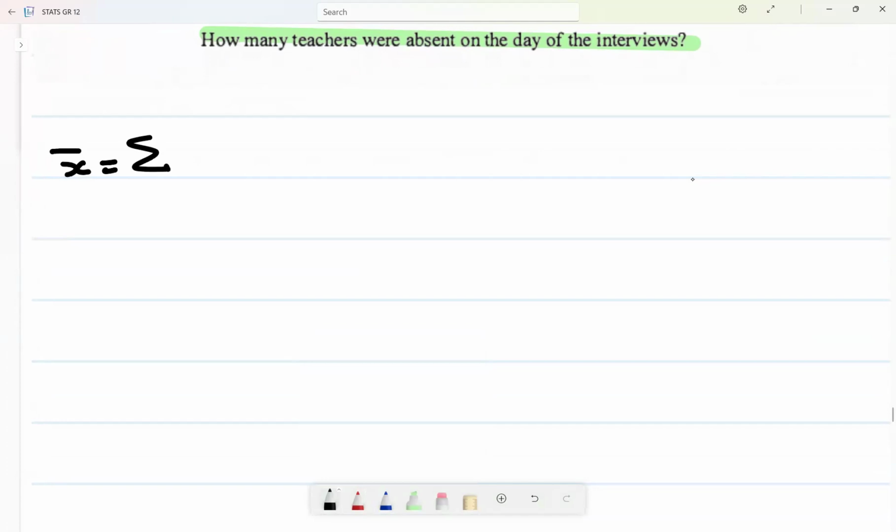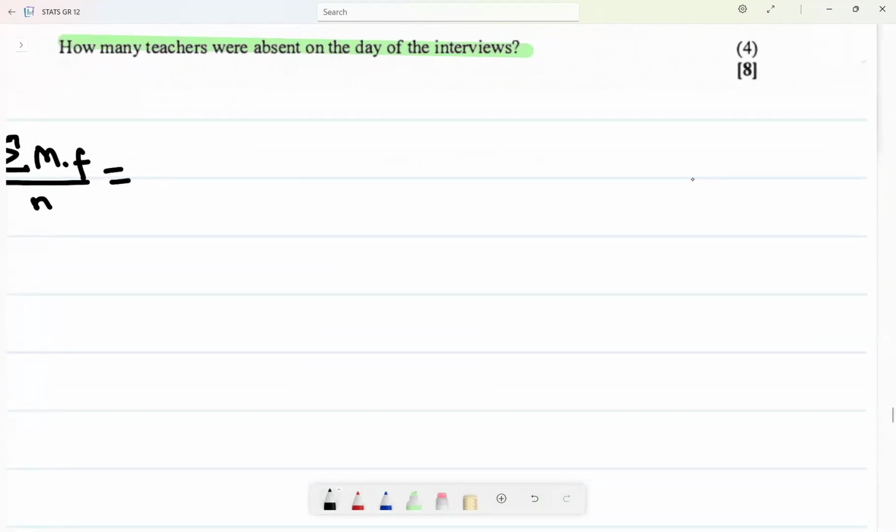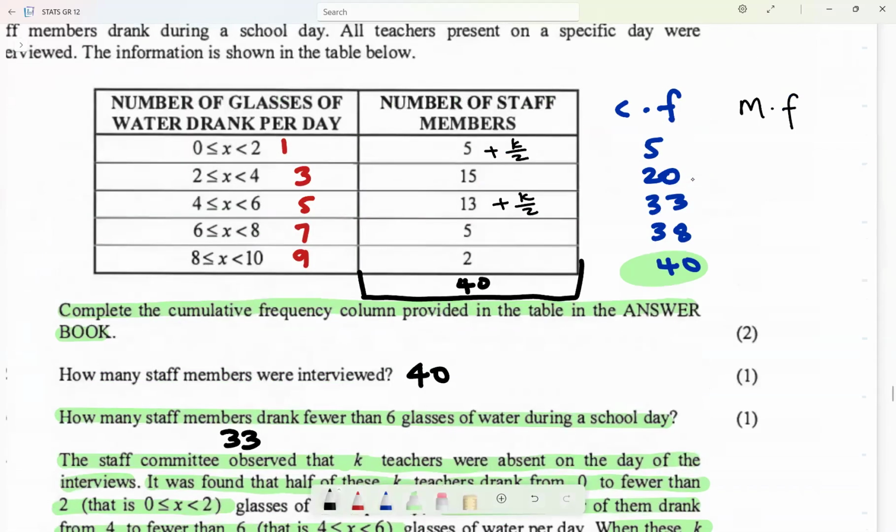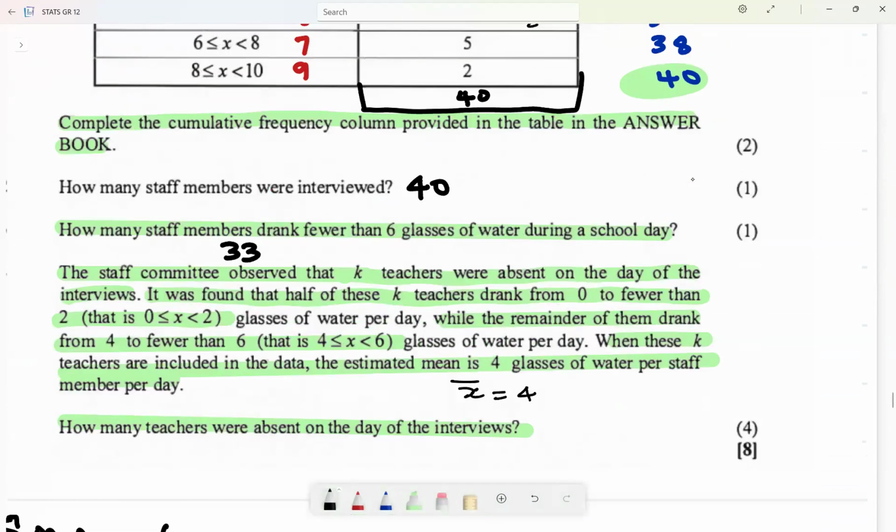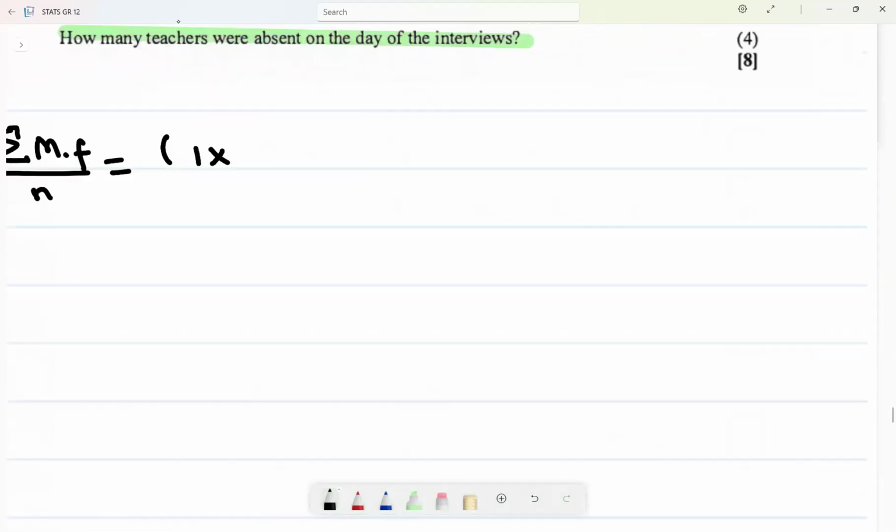It is the sum of what? Of midpoint multiplied by frequency, all divided by the number thereof. So let's try to find the midpoint multiplied by frequency. The first midpoint is 1. We agreed again. So guys, what I'm going to do is multiply this by that, this by that, this by that. Again, so it's going to be 1 multiplied by 5.